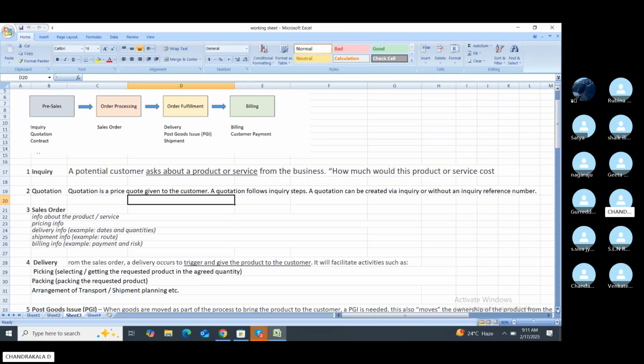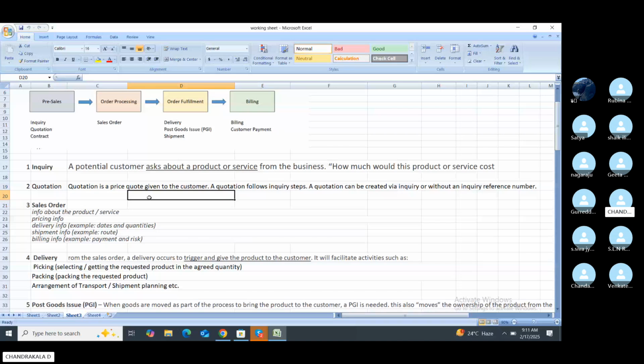Order to cash. Inquiry means a potential customer asks the business about a product or service, such as how much the product or service costs. First, in the inquiry, we check whether the product is available or not. Quotation means giving the customer the price and quantity. A quotation follows the inquiry step. A quotation can be created with reference to an inquiry or without any reference number.